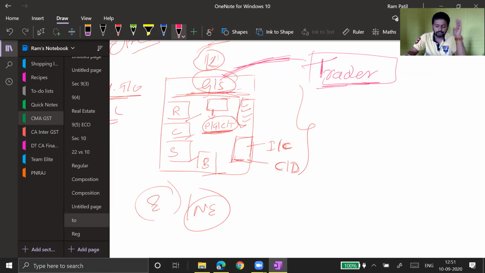Deep understanding of these provisions is required. You are going to write a professional examination. Come on, tell me, is this trader eligible or not eligible now? Gaurang, Vijay, Omkaresh, Ganesh, please reply.